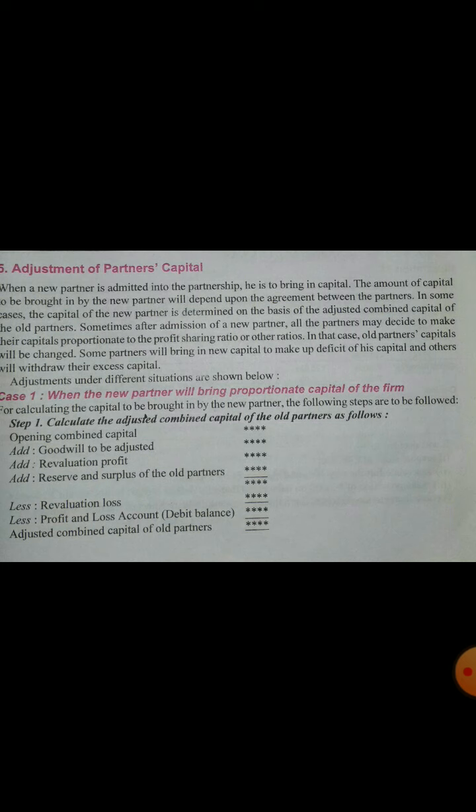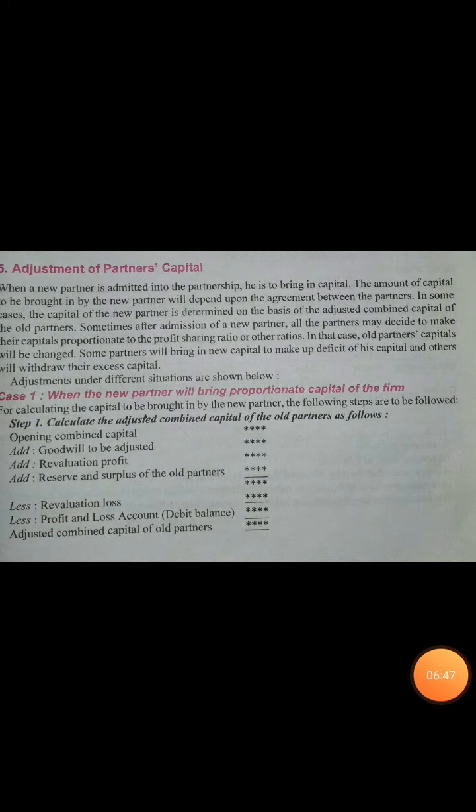Now here, please remember that if there is revaluation loss, then there will not be any revaluation profit. So here if there is no revaluation profit and only loss, the loss will be subtracted from here, and in the profit and loss account, any accumulated loss if it is there, it will be subtracted, and thus we will get adjusted combined capital of old partners.